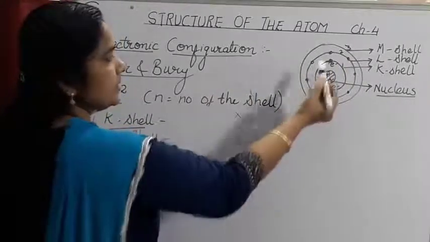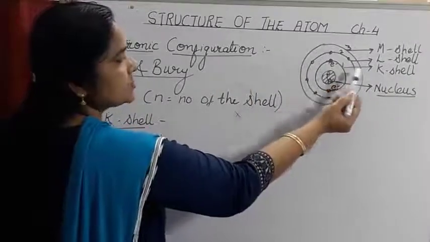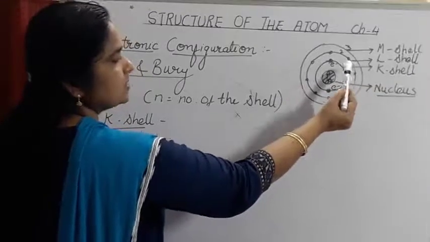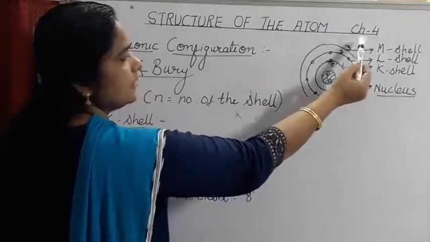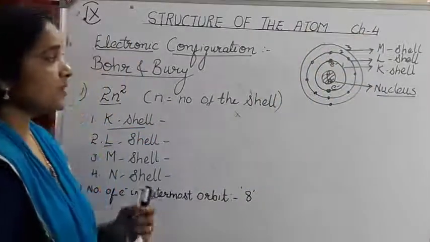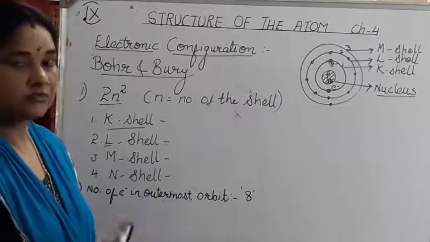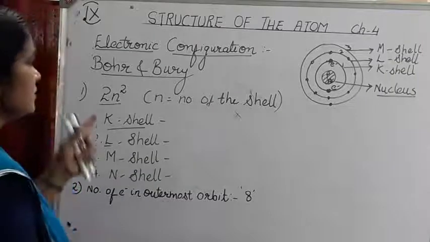And the fixed orbits I have shown here through 3 orbits. So the first one is the K shell with a lower energy, which has minimum energy. Then the next level is the L shell, M, N, O, P, like that. Now when the electrons are found in the various energy levels, what is the rule?